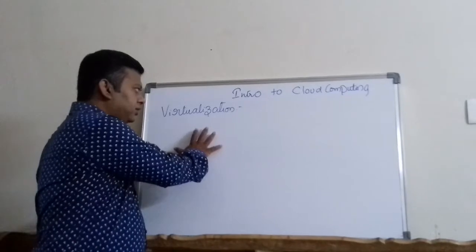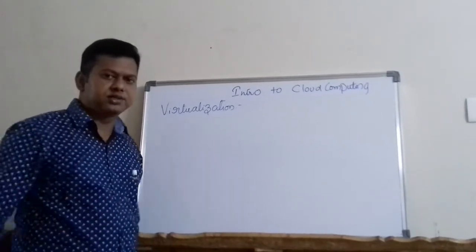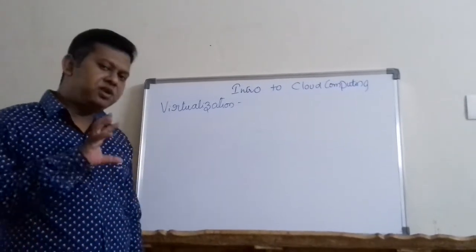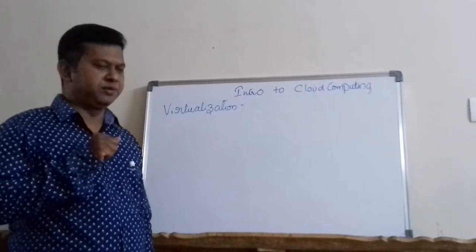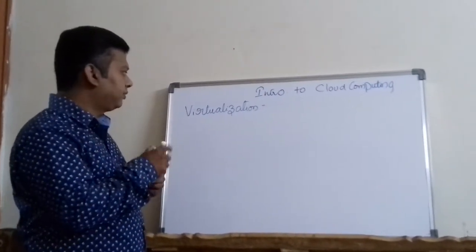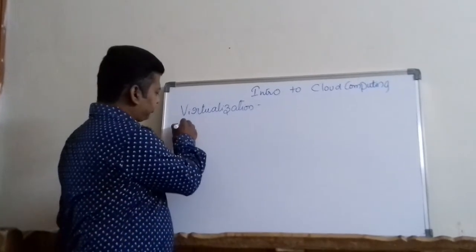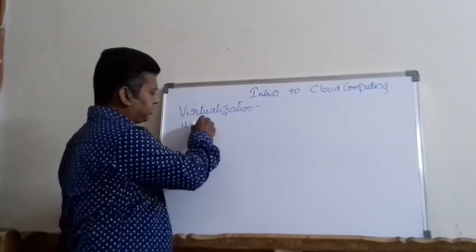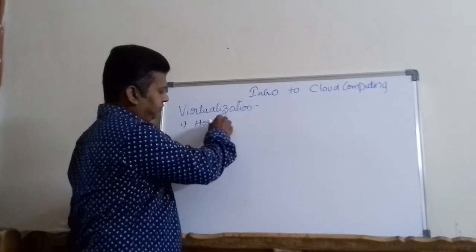So in today's lecture, we will see in how many ways this virtualization can be done. There are two ways of doing virtualization. One is called the hosted hypervisor method.